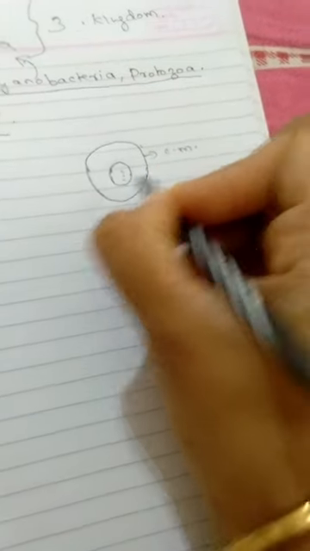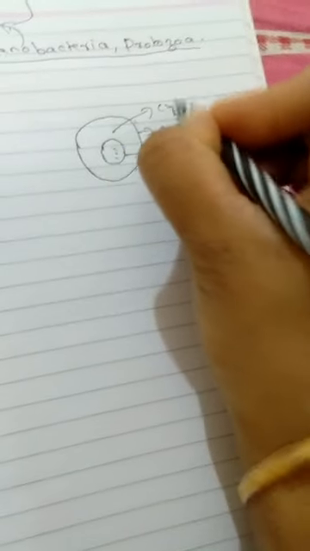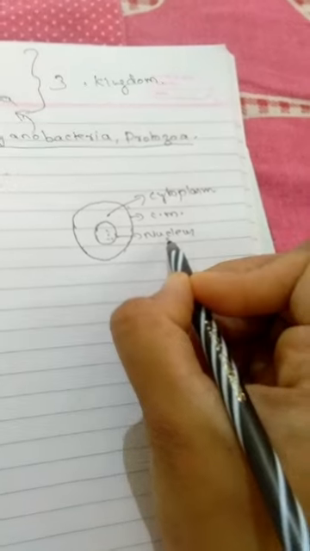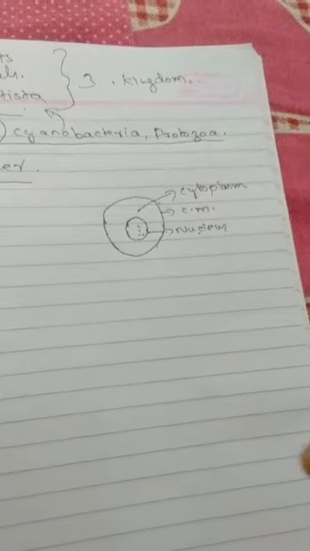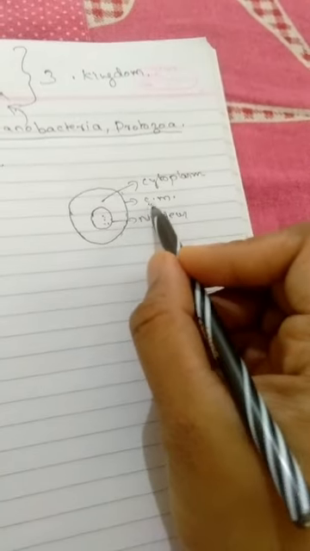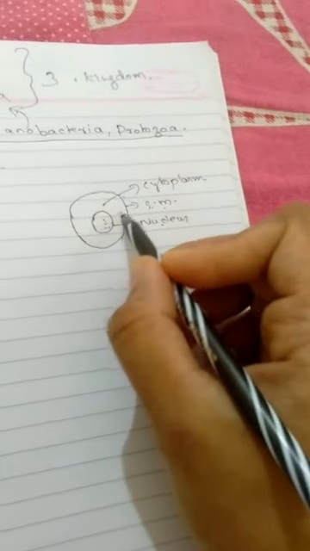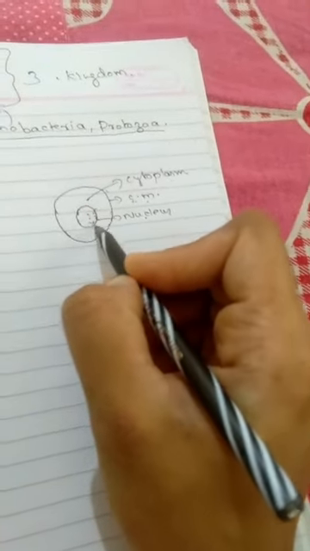So, cell membrane and nucleus. In between this portion is called cytoplasm. Imagine an egg. The yellow part will be the nucleus, and after you remove the shell, one thin layer will be there, that is the cell membrane or plasma membrane, and the white semi-liquid portion is cytoplasm. So in bacteria there is no nucleus.